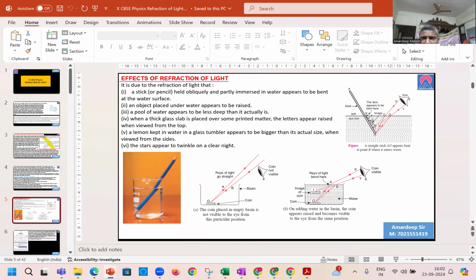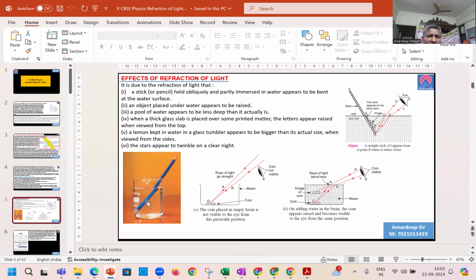We get this feeling because of the portion of the stick inside the water compared to the portion in air, and the nature of bending of light. Actually the stick is not bent. Physically the stick is as straight as anything, but because of our view and the bending of light, we feel the stick is bent.